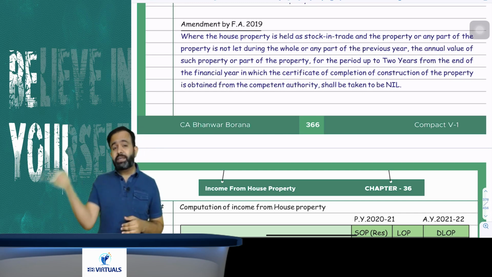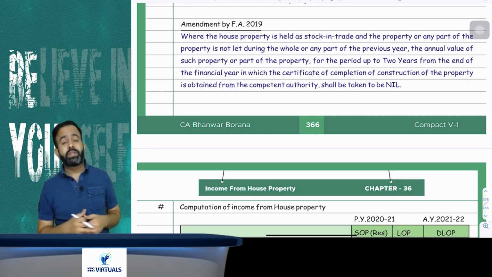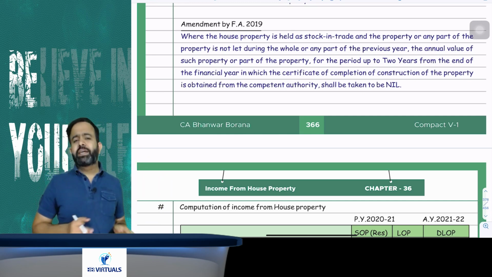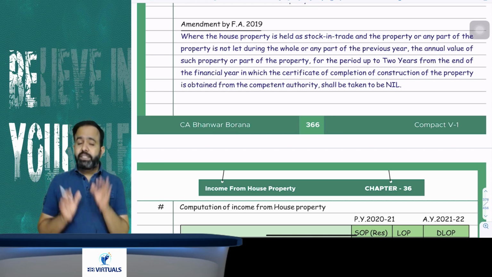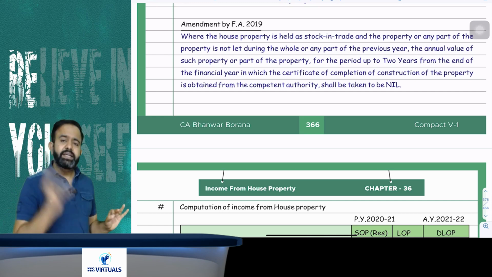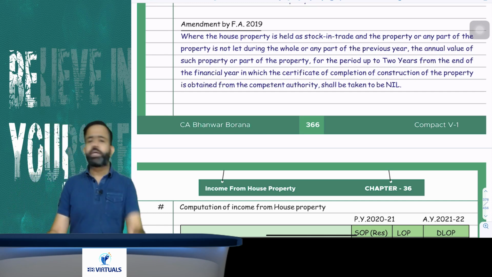And there are various case laws. You know that there was one case law related to Delhi Hotel Limited and all. We already discussed that case law in our regular batch as well as the fast track batch case law lecture. So rental income on unsold stock of a builder will be taxable under house property only.